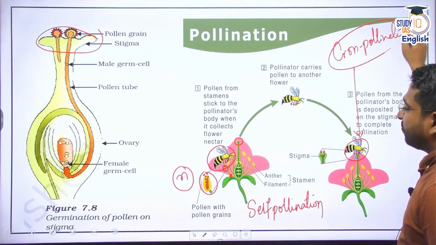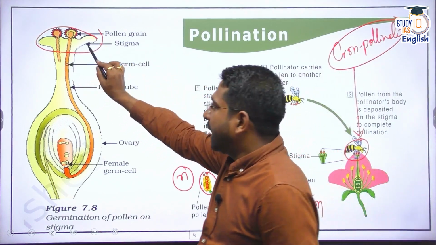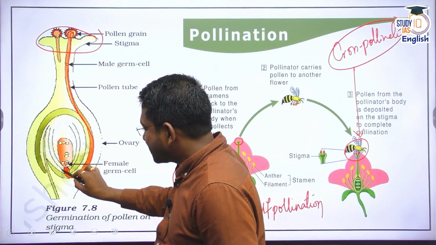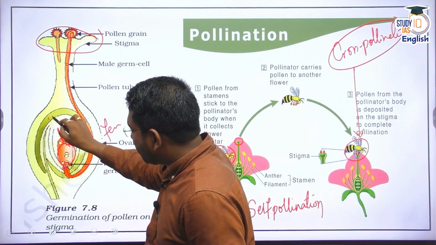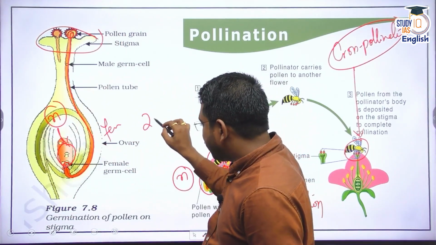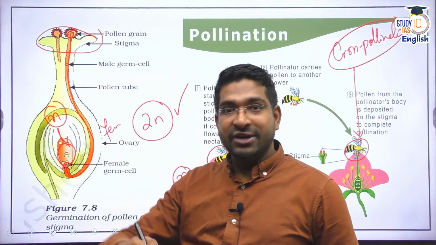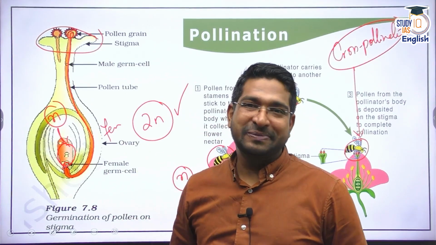Clear? Now, once pollination occurs, what happens? The pollen slowly and steadily reaches the ovules and then it fertilizes. This ovule is also haploid, but once pollen fertilizes, it leads to formation of diploid seeds, which will help in movement of those genes forward.